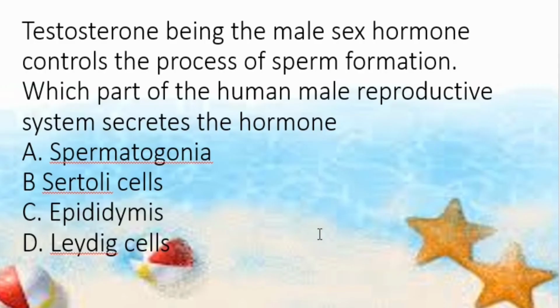Testosterone, being the male sex hormone, controls the process of sperm formation. Which part of the human male reproductive system secretes the hormone? So testosterone is a male hormone. It is secreted by the Leydig cells. Leydig cells will be secreting androgens and testosterone is an androgen. So the answer is Leydig cells.